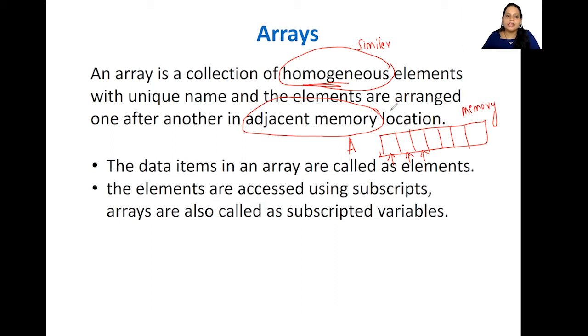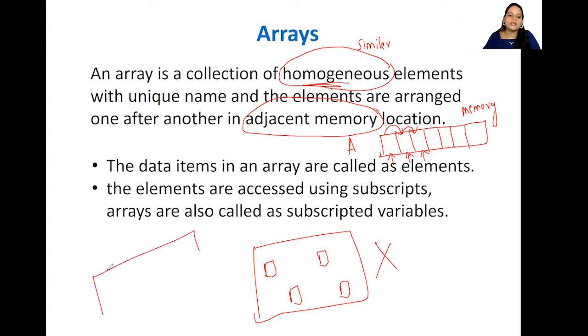The elements are arranged one after another in adjacent memory locations. If you have a memory like this, it cannot be that one element is here, one element is here, one element is here. This cannot happen in the case of an array. If you want to use an array, it has to be adjacent or continuous memory locations, right?